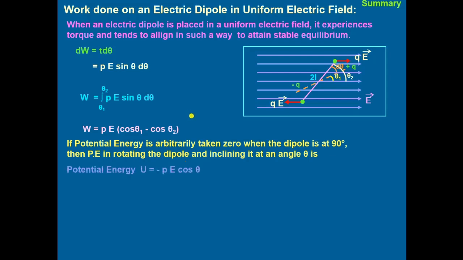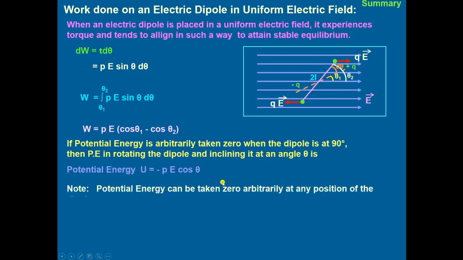We take theta 1 equal to 90 degrees and theta 2 equal to theta. Then this equation comes out to be equal to pE minus pE cos theta. This work done will be stored in the form of potential energy. Potential energy will be equal to minus pE cos theta.